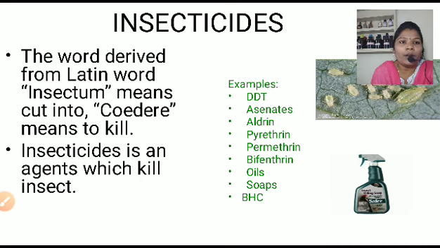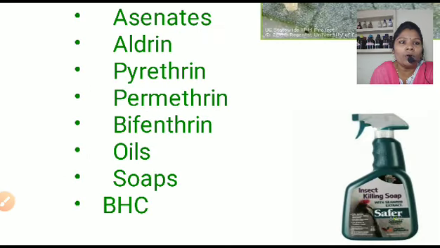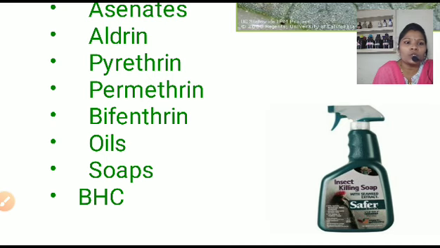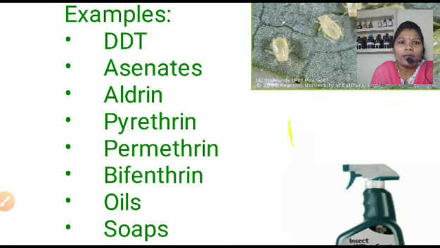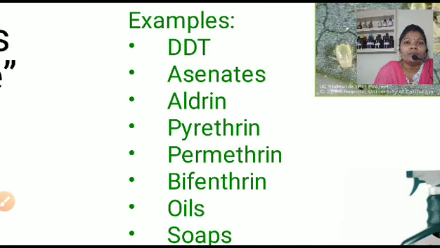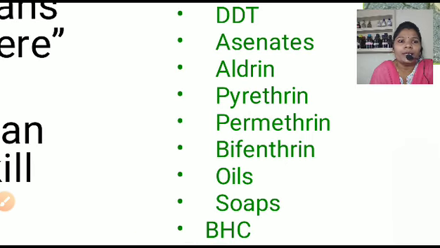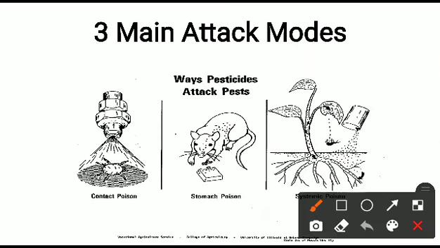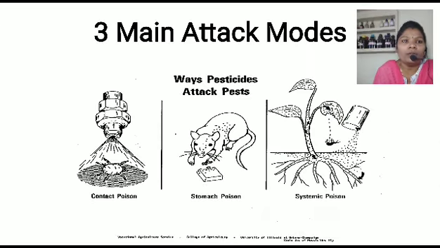These are examples of insecticides, like insect-killing soap. Let me learn some examples of the insecticides. Very well-known examples are DDT, acinates, aldrin. Here there is pyrethrin, and oil, soap, and BHC we can use.